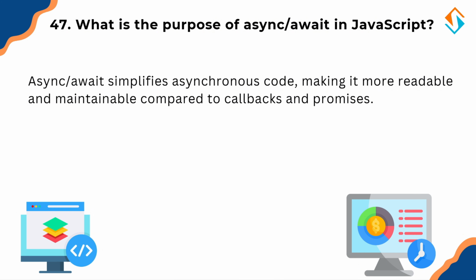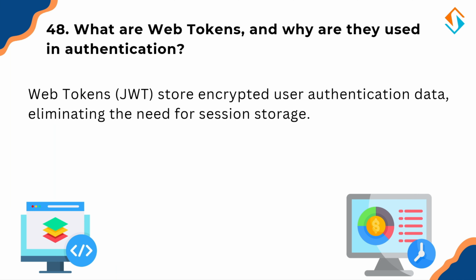Next, let's talk about JWT authentication. JWT, JSON Web Token, is a secure way to store and transfer authentication data. After logging in, the server generates a JWT token containing user info. This token is sent with every request for authentication. The server validates the token without needing to store sessions.